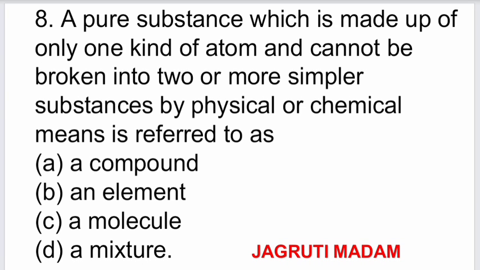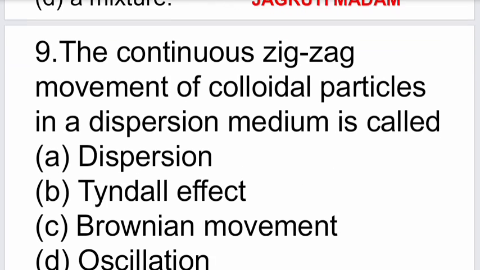Next question: a pure substance which is made up of only one kind of atom and cannot be broken into two or more simpler substances by physical or chemical means is referred to as. Options are a compound, an element, a molecule, a mixture. The correct answer is B, an element.